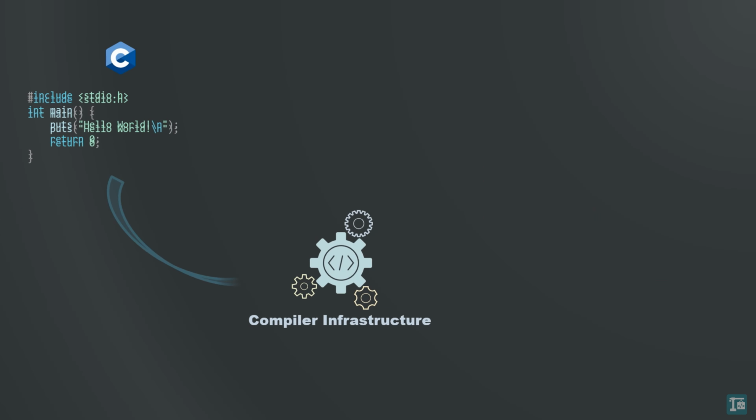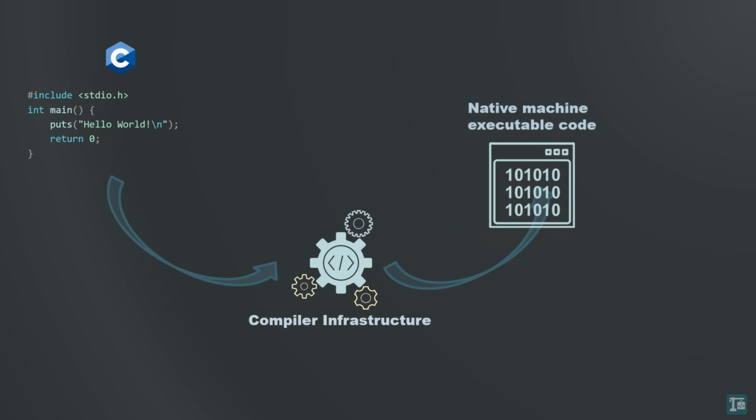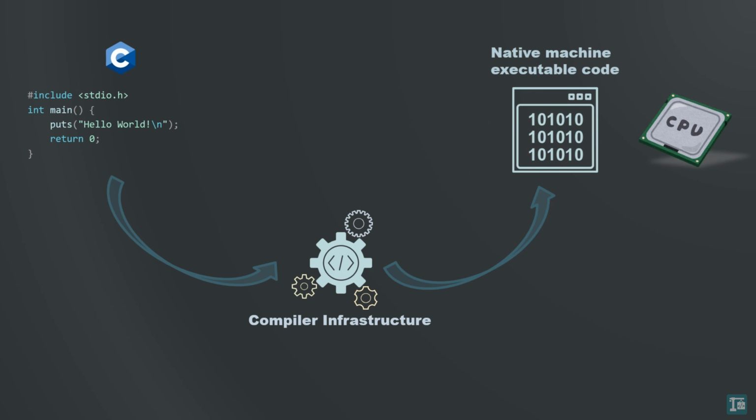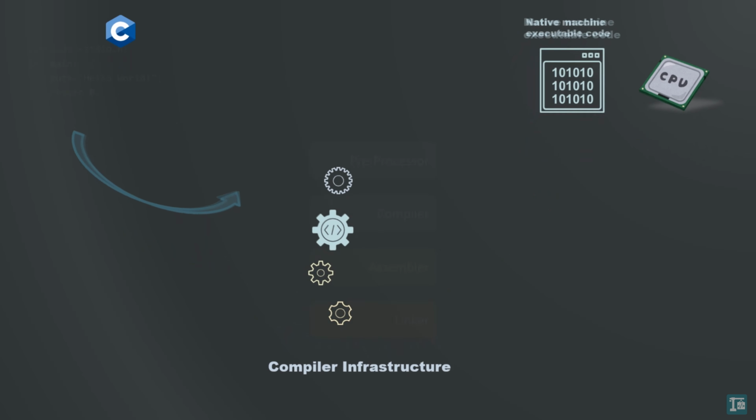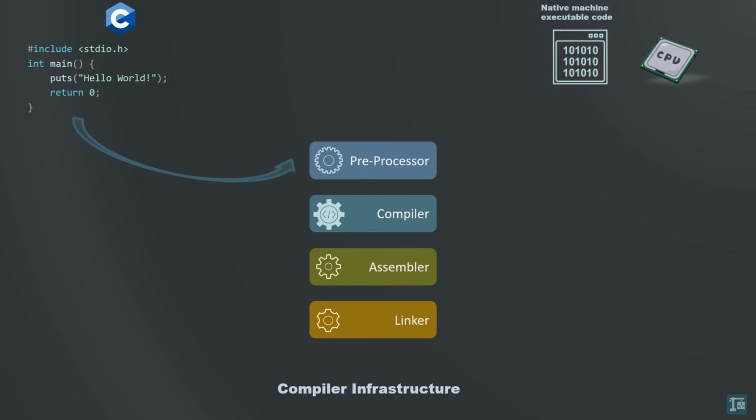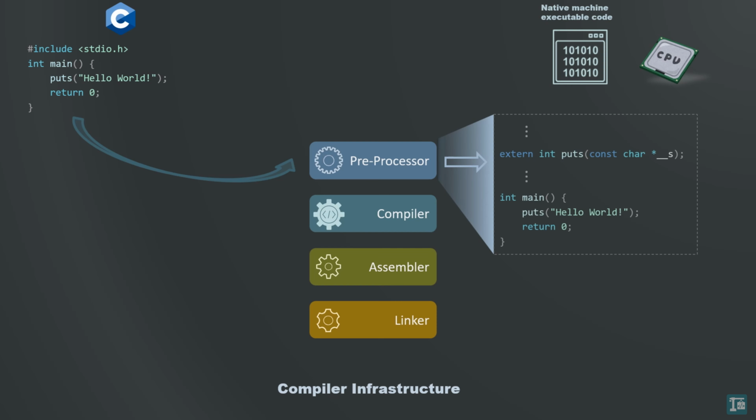Before your C code can be executed, it gets transformed by a compiler infrastructure into executable code that runs directly on the system's hardware. This process begins with preprocessing, where the preprocessor handles directives like include and define. For instance, it replaces include stdio.h with the content of the stdio.h file, incorporating the declaration of the function puts.